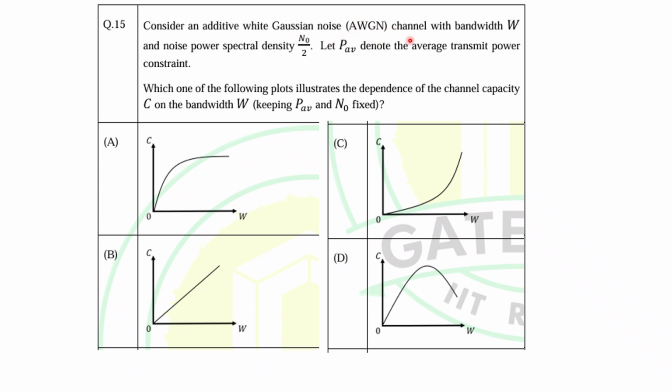What is a channel? Wherever your carrier wave will propagate, carrying the message signal, that is the modulating signal, right? So wherever the carrier wave propagates can be called a channel. Your air is definitely an example of a channel. This is your additive white Gaussian noise channel, where Gaussian noise will be added. That is why it is called additive.